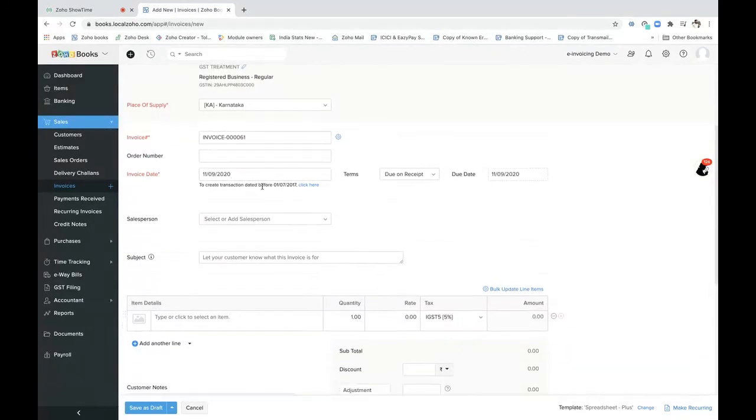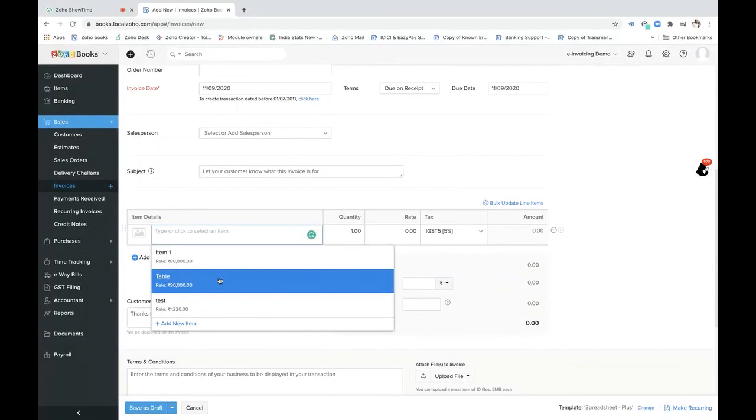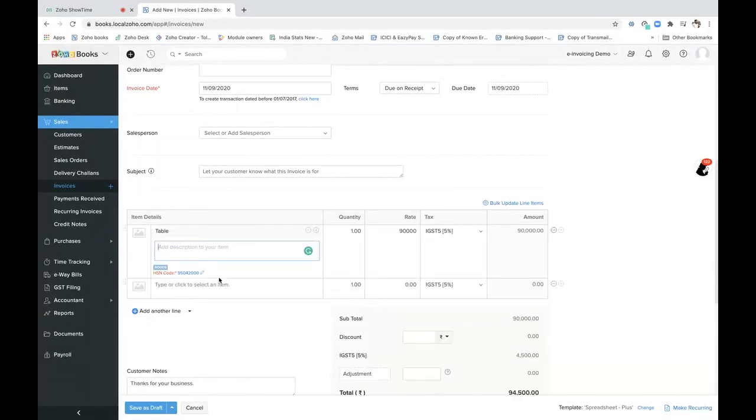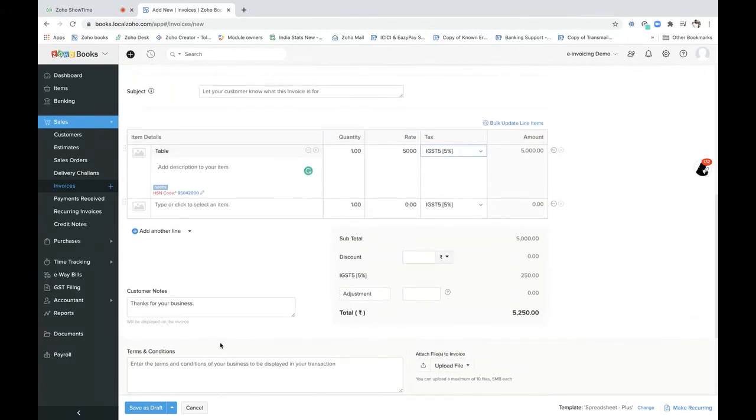Apart from this, with your item details, what is going to be mandatory for you? I have chosen this table. For this table, the HSN code is mandatory. If it is going to be a service, then the SAC code would be mandatory. Let's say I have given in the details here, the rate and all these things I have specified. Now directly you will not be able to send this invoice to a customer because the IRN has to be generated. You just click on save as draft.